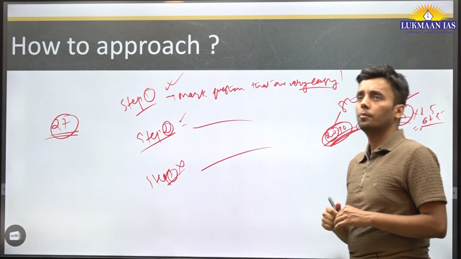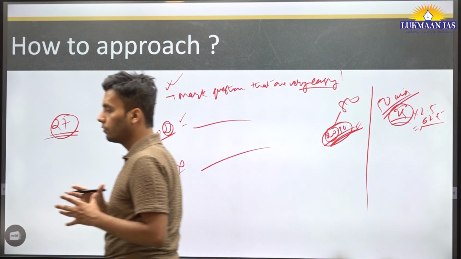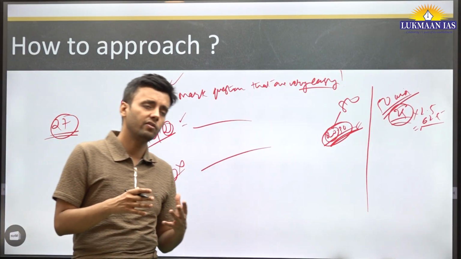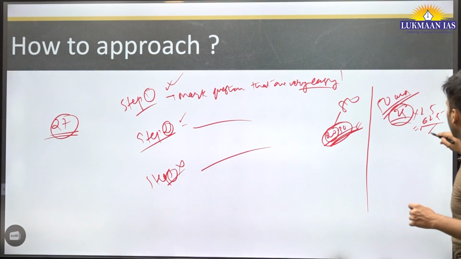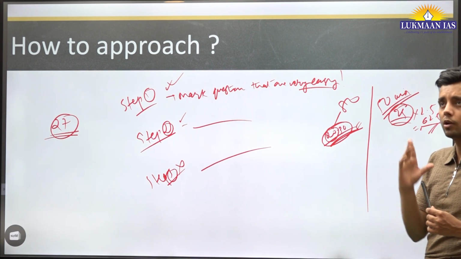So within the first 50 or 55 minutes, you should be able to solve at least 25 easy questions. You just need to identify them and you will get to the right answer. You will get 62.5, very close to the cutoff marks.